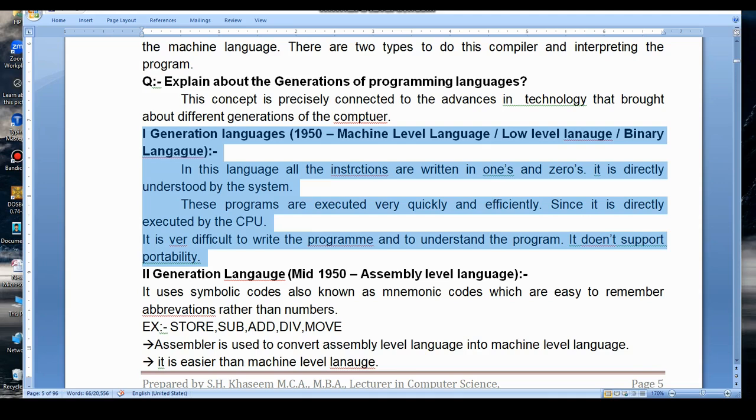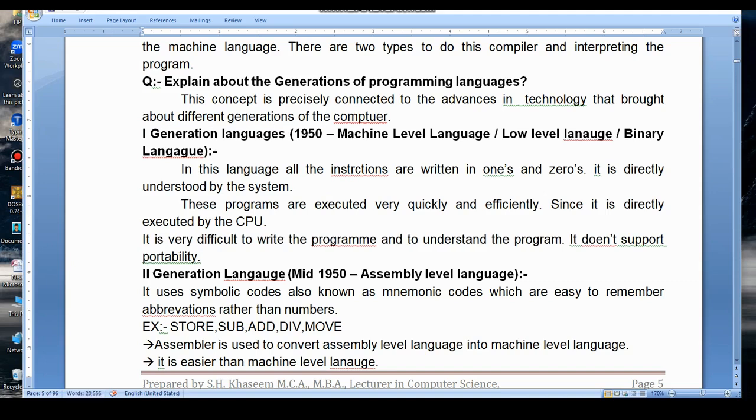The advantage of machine level language is that it executes very fast and works very efficiently, because these instructions are directly executed by the CPU. There is no need to convert into machine level language because it is already in machine understandable form, that is zeros and ones form. The drawback of machine level language is that it is very difficult to write programs, and very difficult to understand programs written in zeros and ones form. That is not in human understandable form.